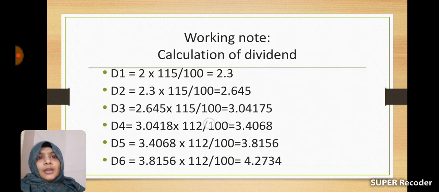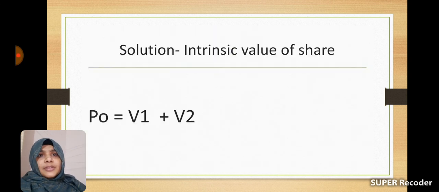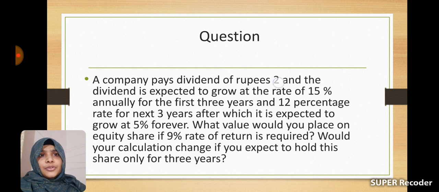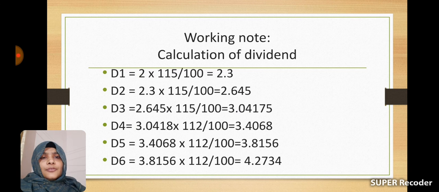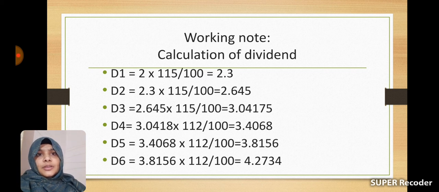The dividend is growing at 15% in the first year. Our current dividend, D0, is 2, as mentioned in the question. For calculating D1, D0 into 115%, because the dividend is growing at 15% in the first year.